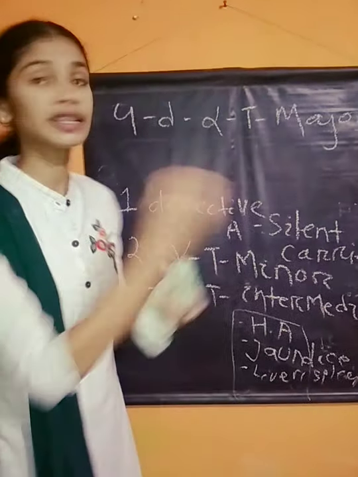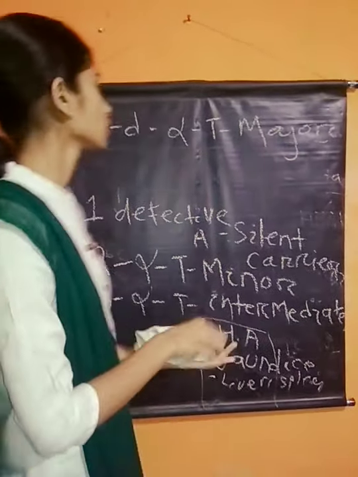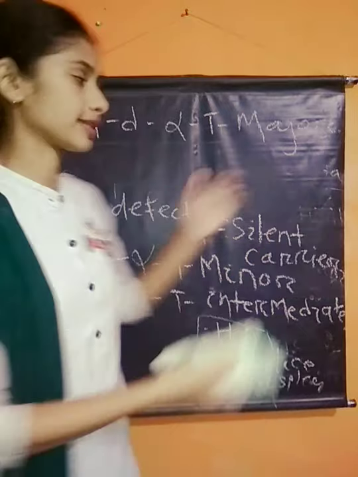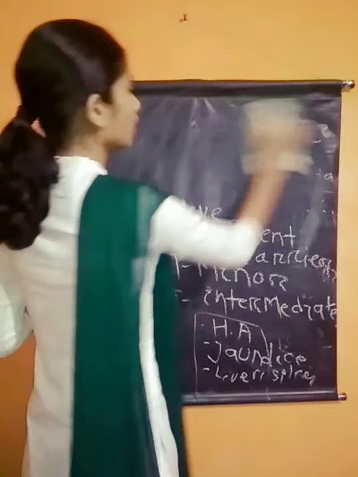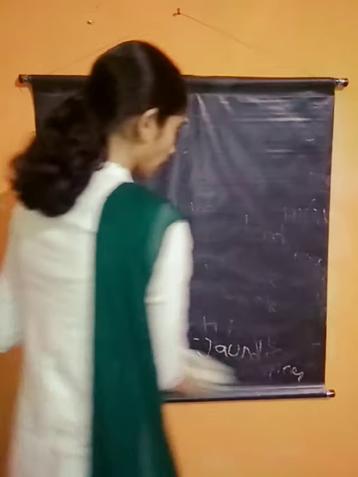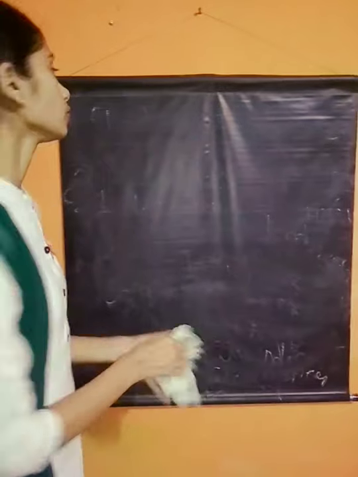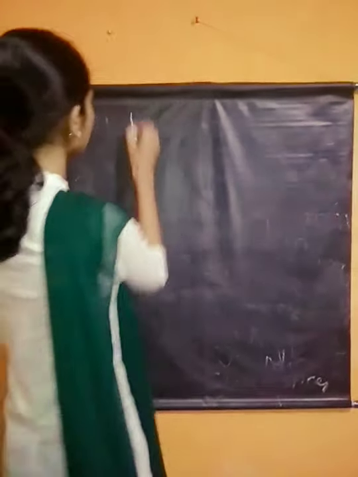If by chance it is born, then after the bath it will die. So these are four types of alpha thalassemia: silent carrier, alpha thalassemia minor, alpha thalassemia intermediate, and alpha thalassemia major. Then we will talk about beta thalassemia.